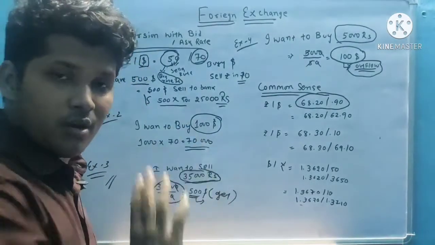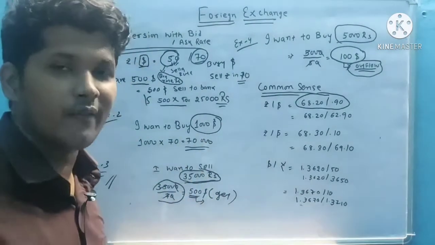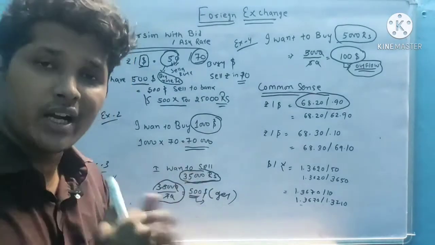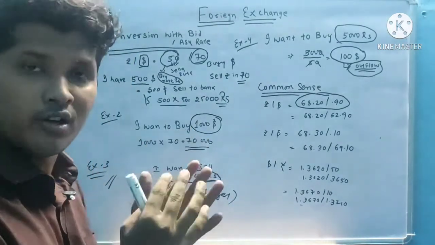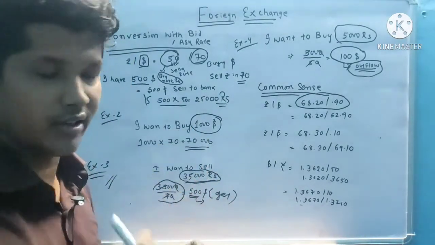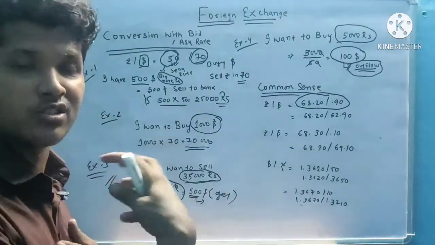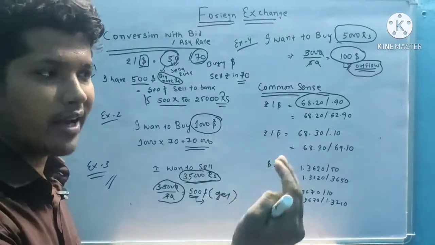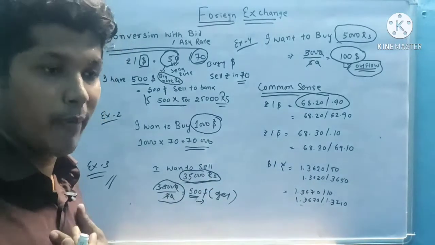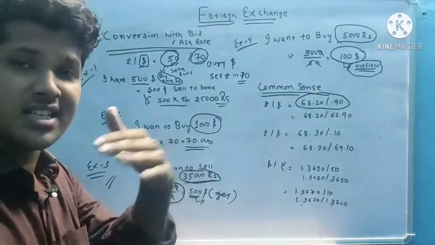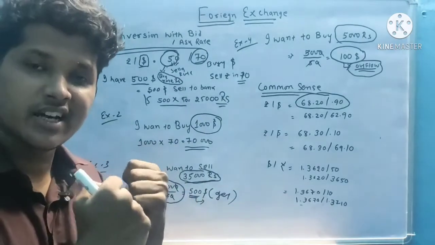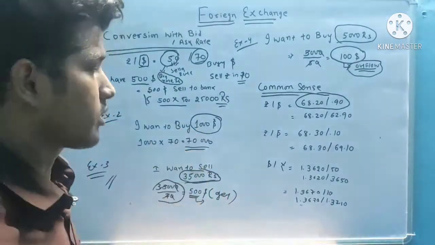Before doing this common sense topic, first I will tell you: the bid rate is always smaller and the ask rate is greater, because in the bid rate the bank is buying, so the bank wants to buy at a cheap rate. In the ask rate the bank is selling, that means the ask rate is always bigger.